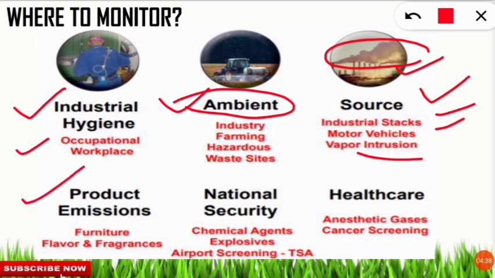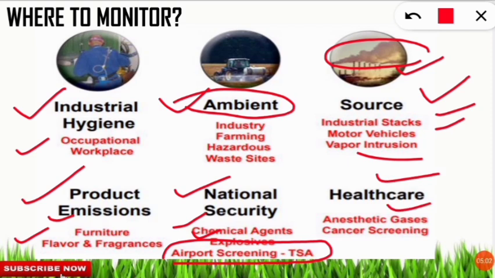Next is product emission from the furniture, that is coming from the indoor air pollutants, and flavors and fragrances as well as the deodorants which are used also have harmful air pollutants. So there also we should monitor. Next is national security. So this is coming for the chemical agents, explosives, and airport screening also considers this air pollution monitoring technique. Next, coming to healthcare, that is anesthetic gases or cancer screening, also in a healthcare unit it is required to monitor the air pollutants.